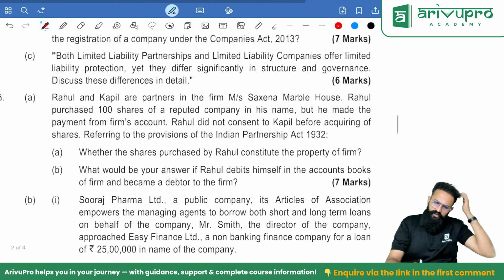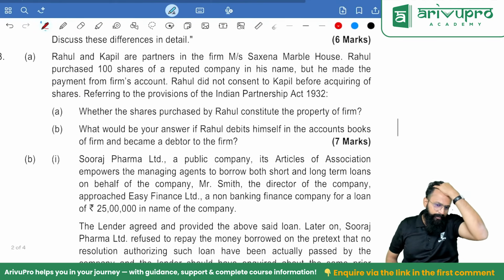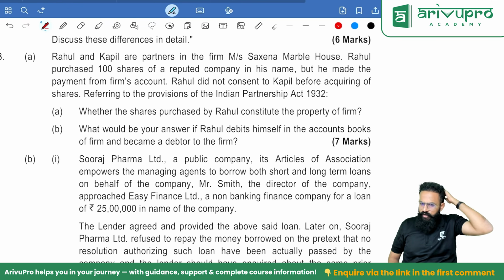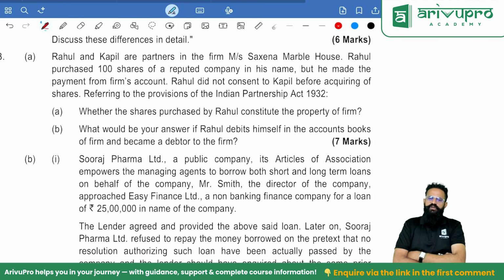Rahul and Kapil are partners in Saxena Marble House. Rahul purchased 100 shares of a reputed company in his name, but he made the payment from the firm's account. One of the partners purchased the shares, took them in his name, but the money was paid from the partnership firm's account. Rahul did not take Kapil's consent before acquiring the shares. Referring to the provisions of the Indian Contract Act, do the shares purchased by Rahul constitute the property of the firm?